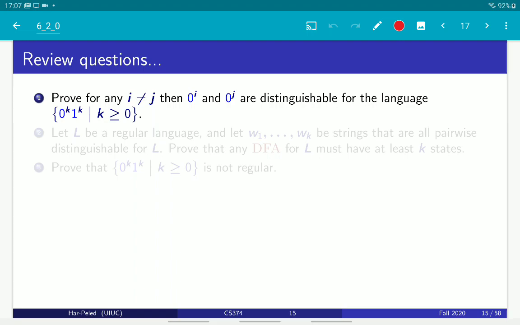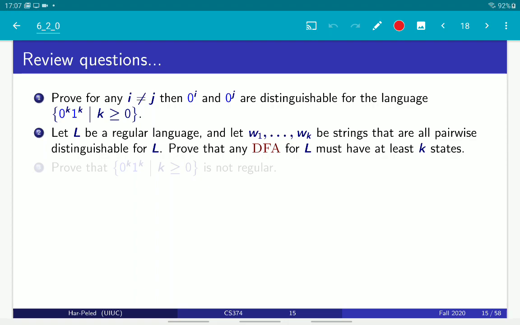Okay, so now we have this notion of distinguishable states and also distinguishable strings. So a few review questions. Prove that for the language 0^k 1^k for all k, which we already know is not regular, for any 0^i and 0^j, where i is different than j, those two strings are distinguishable.